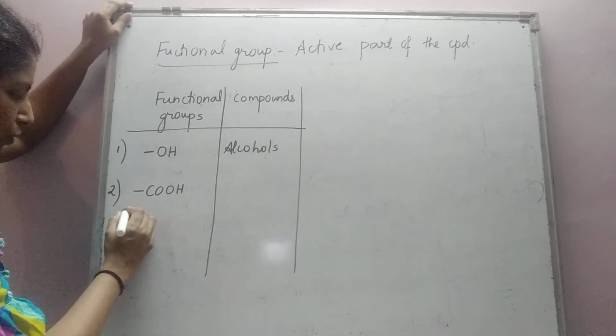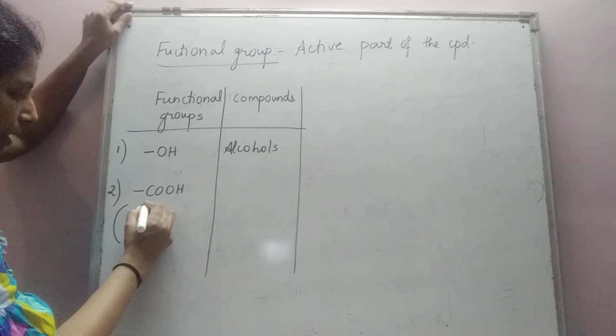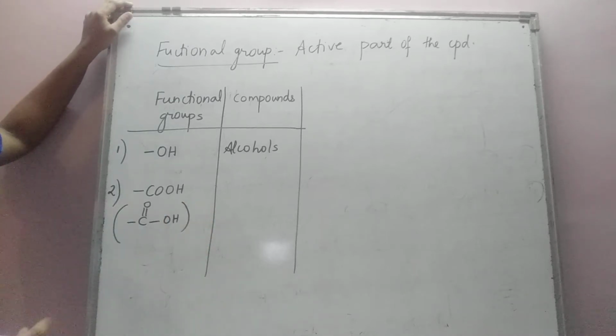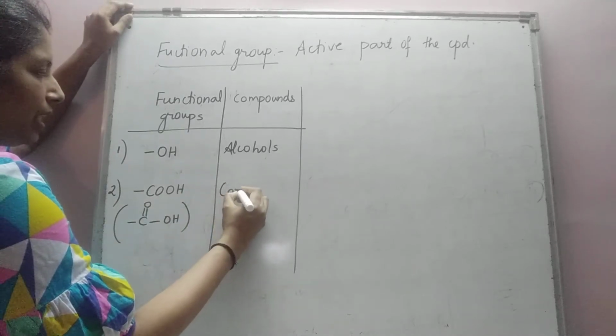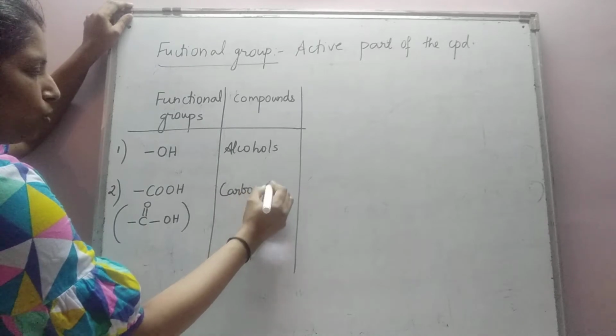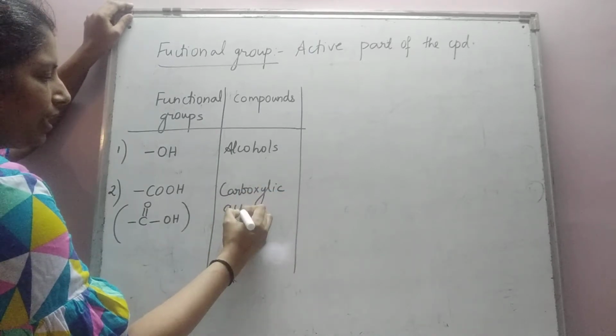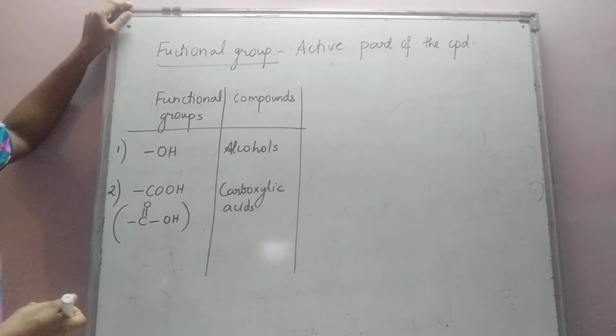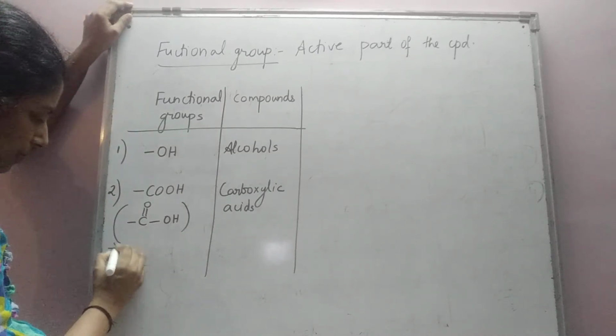In some books you will find this group written as C double bond OH. Compounds containing the COOH functional group are called carboxylic acids or organic acids.